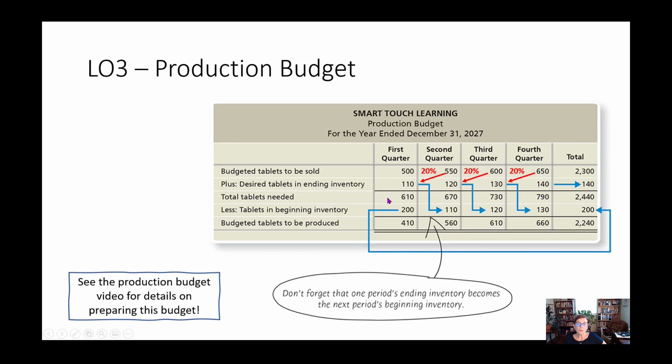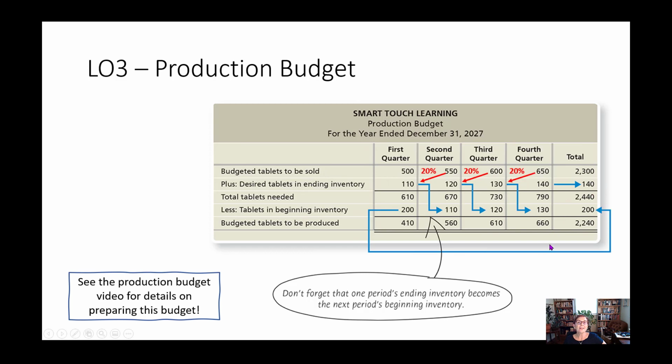Now you add these two together, and in the first quarter that will give us 610. Subtract your beginning inventory, and that will give us our tablets to be produced, or our units to be produced for that quarter. There is a production budget video if you want some more guidelines on that, but I think this probably will give you the information you need to finish up.